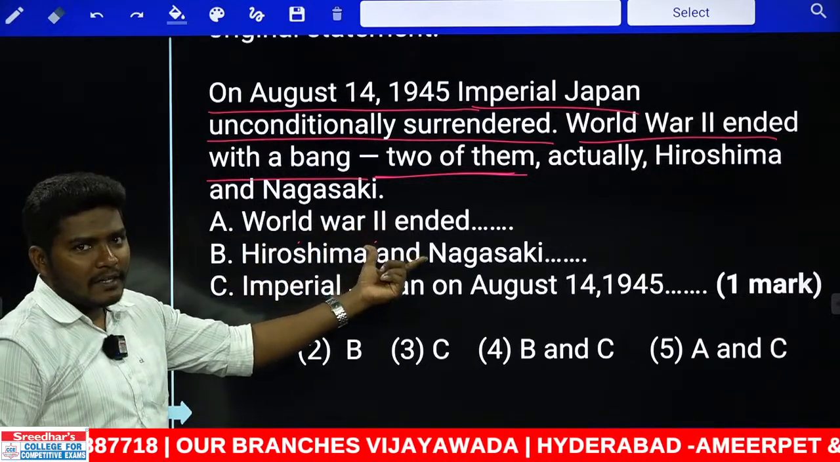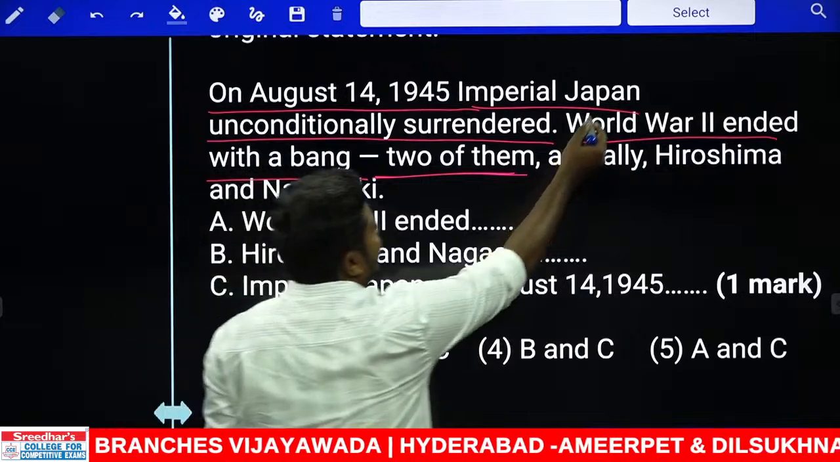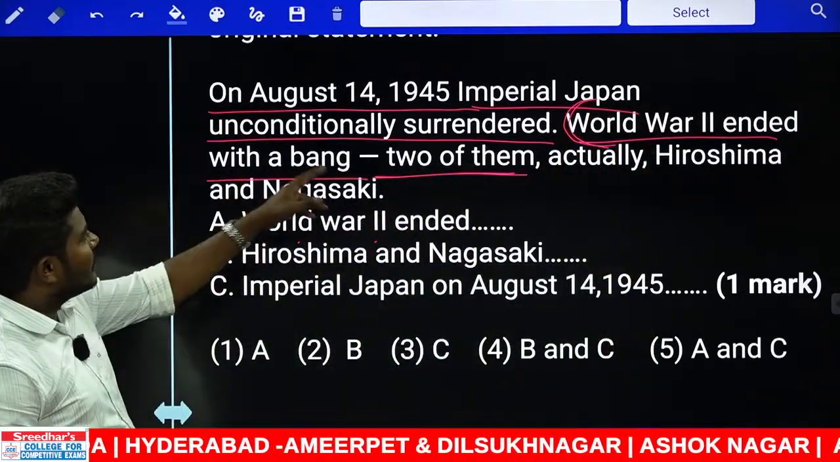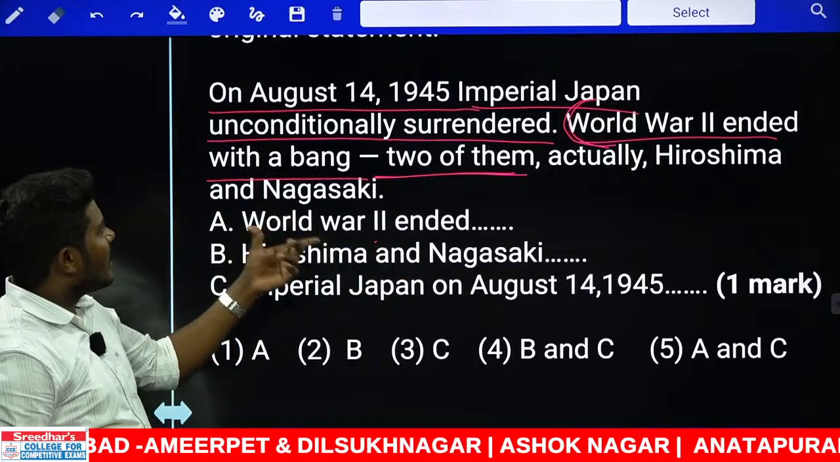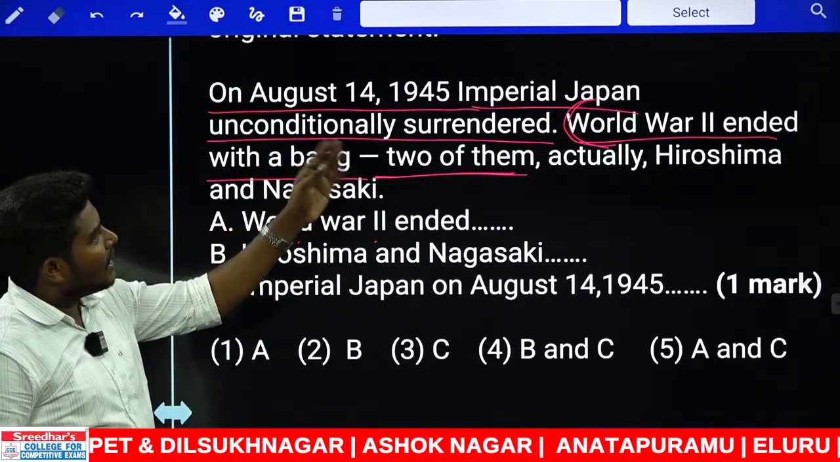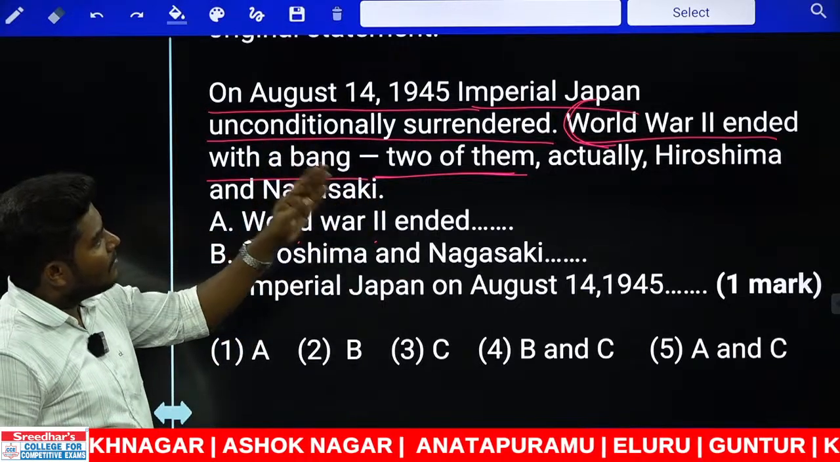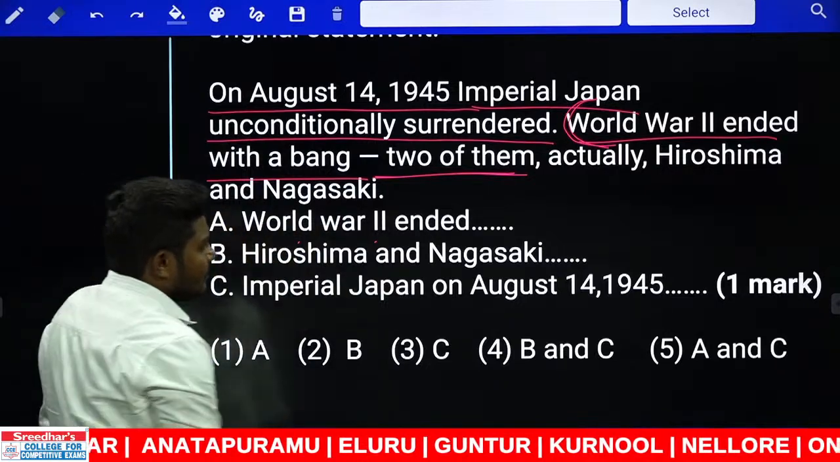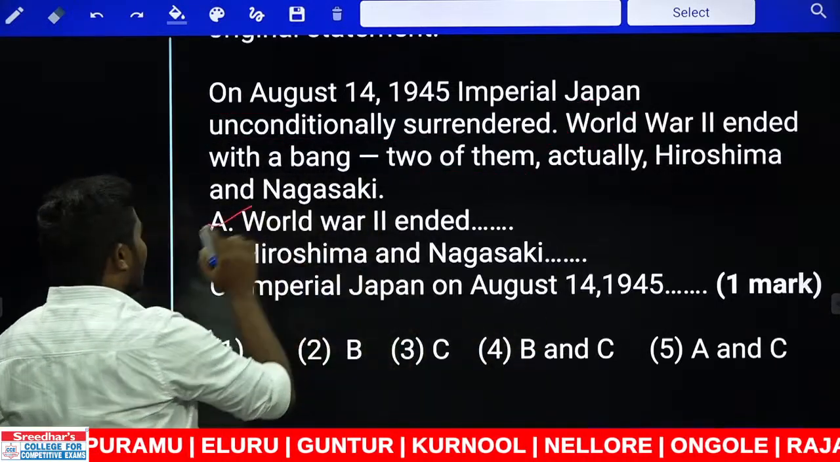Now, if you look at the first case, A, what is A starting with? World War II ended. World War II ended how? World War II ended is starting from here. Okay, can we start that? World War II ended with a bang. Two of them actually, Hiroshima and Nagasaki, on August 14, 1945, as Imperial Japan unconditionally surrendered. There is a possibility with A, keep that on hold.